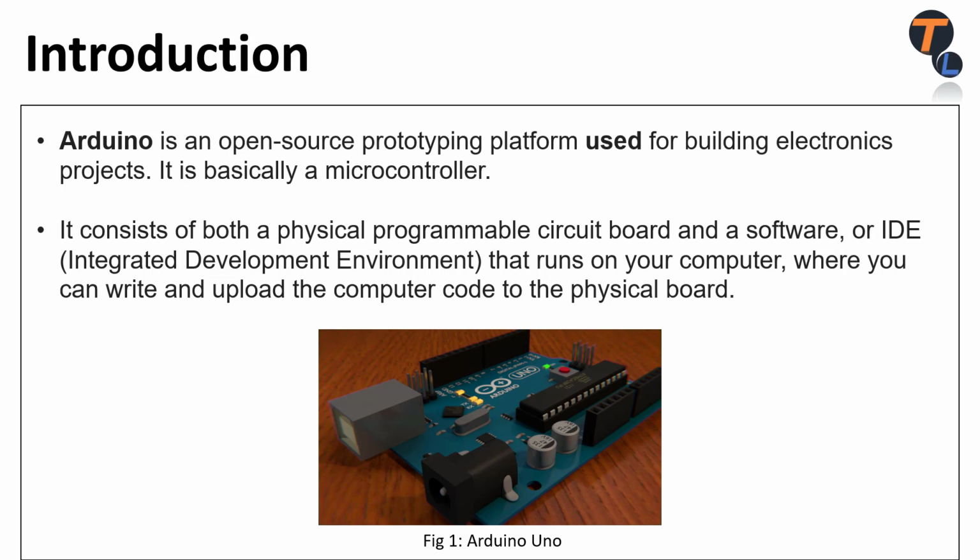Now, what is open source and what is prototyping platform? Open source is that where source code is released under a license in which the copyright holders or owners grant users the rights to use, study, change, and distribute the software to anyone and for any purpose. That means its source code is available for everyone. Prototyping because by the help of this we can make our prototype devices.